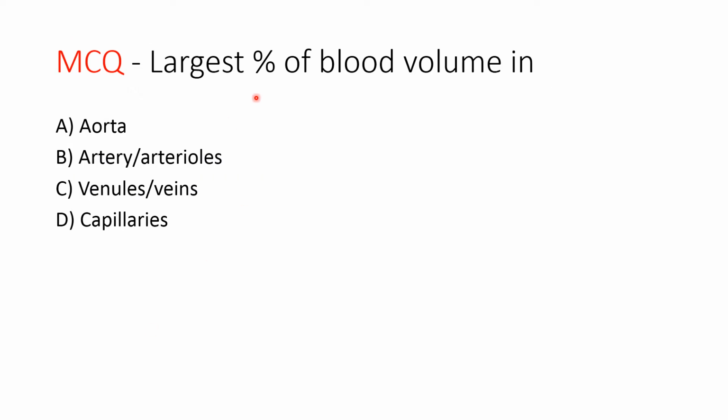Largest percentage of the blood volume is present in aorta, artery, arterioles, venule, veins, or the capillaries? So the blood volume is present in the highest amount in the systemic circulation, and even in the systemic circulation, 64% of the blood volume is present in the venules and the veins. So the answer is venules and the veins.